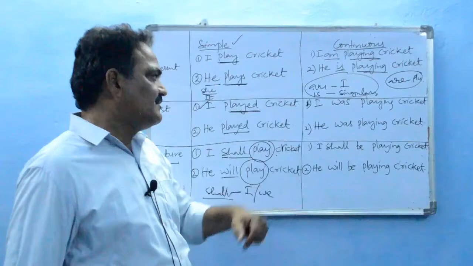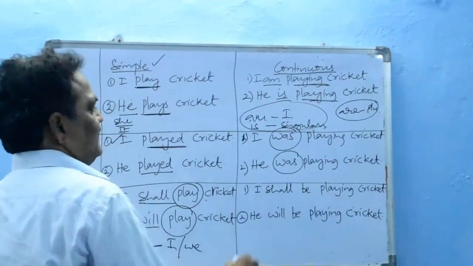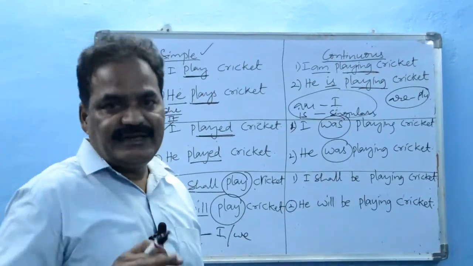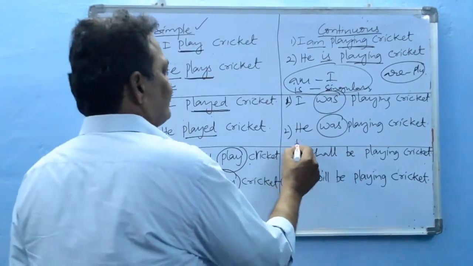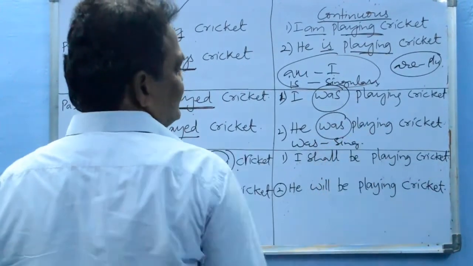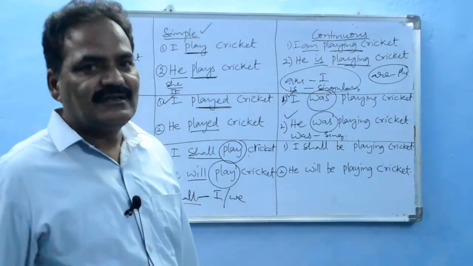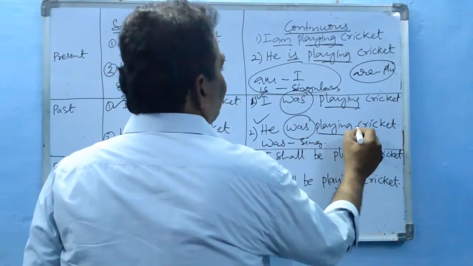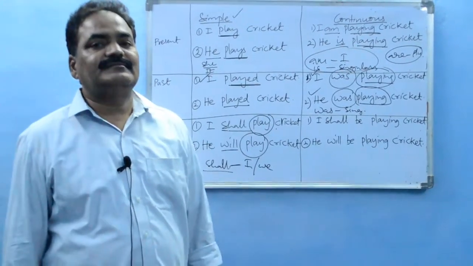In past continuous tense, only the helping verb changes: was or were. Was indicates past, were also indicates past, but was is used with singular subjects. So I and he take was, with the main verb in the same present participle form.